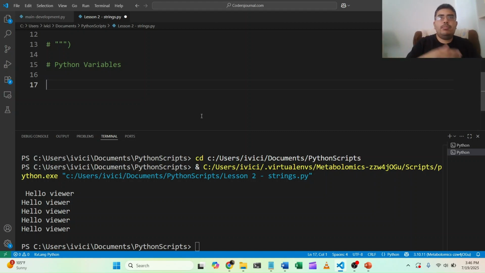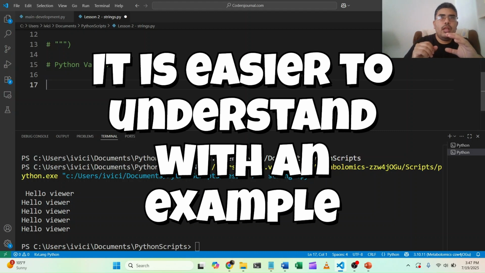So like x plus 5 equals 10. X can be any number. In this case, the x is going to be 5, so 5 plus 5 equals 10. But the x is a stand-in for any number. In the same way, Python variables are stand-ins for something else. They're like containers that hold something else. So I'll explain this with an example.